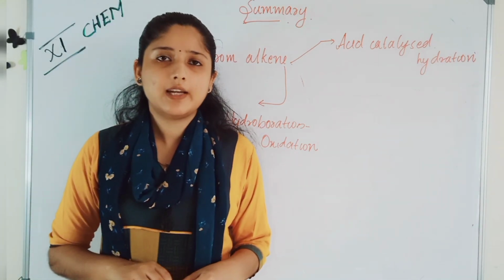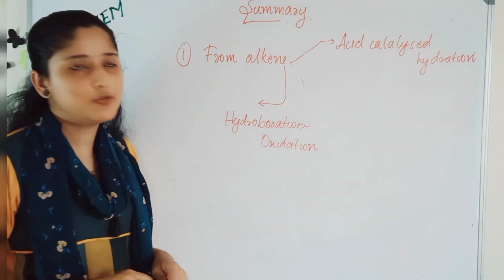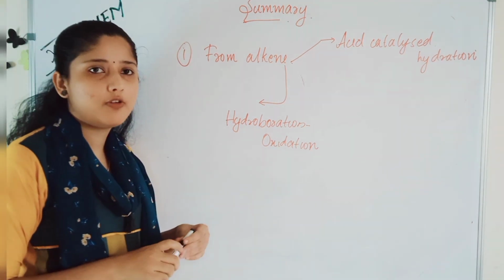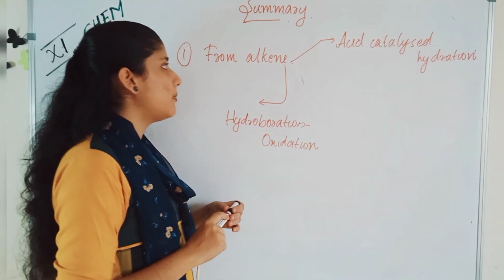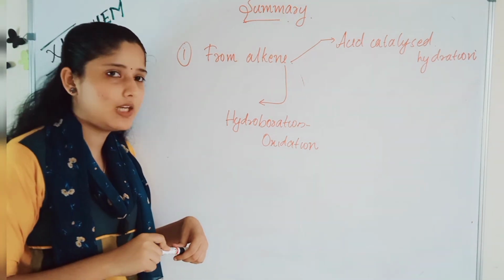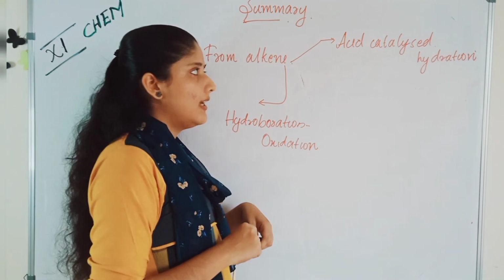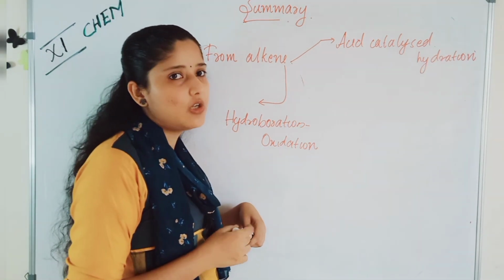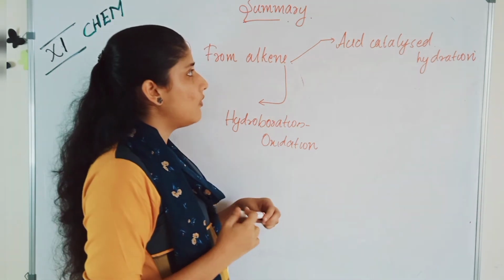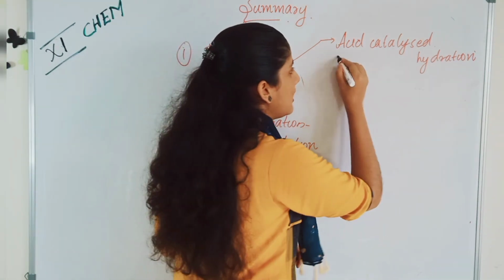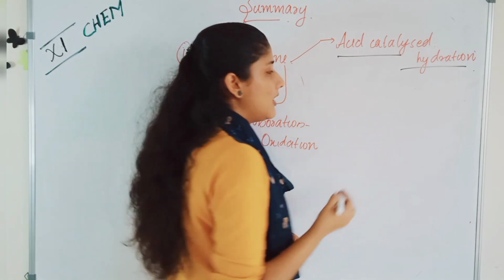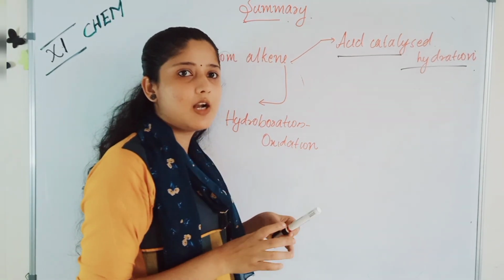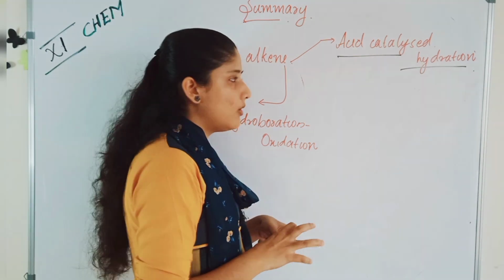Okay students, let us discuss the summary of today's class. Today we studied about the preparation of alcohols mainly. The first preparation is from alkene. There are mainly 2 methods that we studied today, acid catalyzed hydration and hydroboration oxidation. In acid catalyzed hydration, alkene will react with water in the presence of sulfuric acid to give you an alcohol.